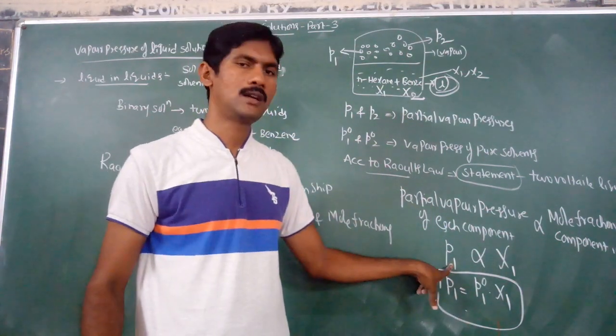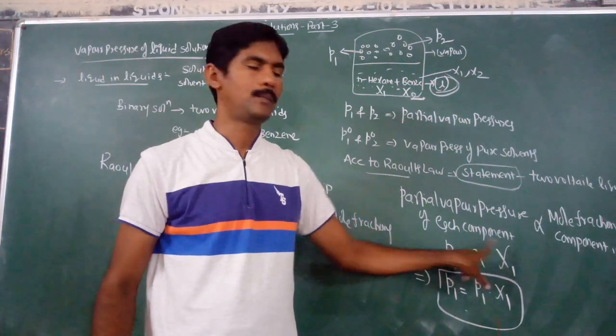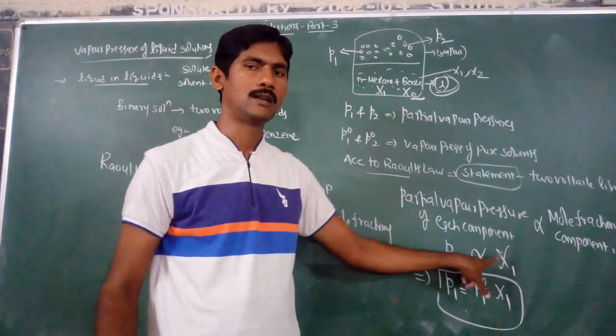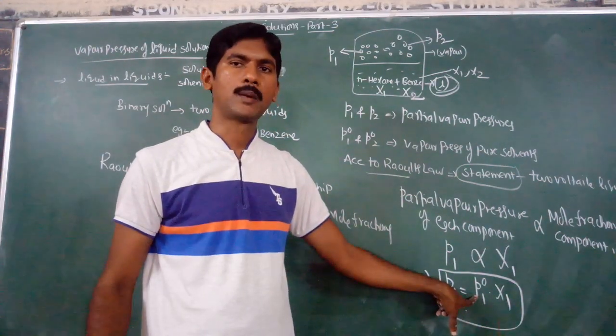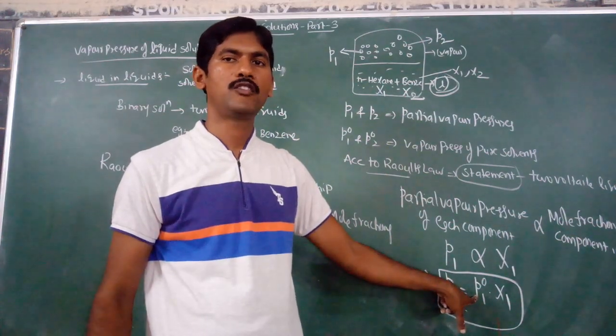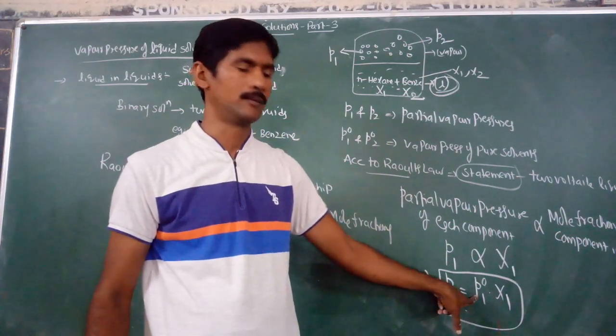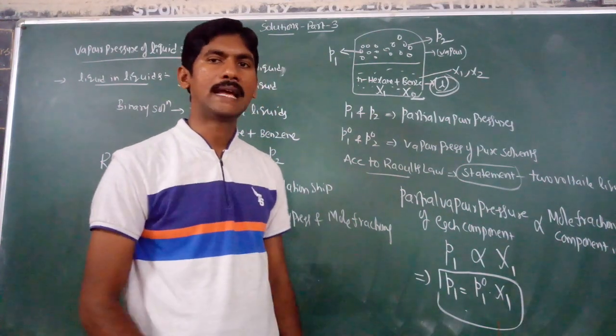Partial vapor pressure of the first component is directly proportional to the mole fraction of that component. P1 is directly proportional to x1. To remove the proportionality, we can introduce a proportionality constant, that is P01, the vapor pressure of the pure solvent, where 0 means pure. So P1 is equal to P01 into x1.